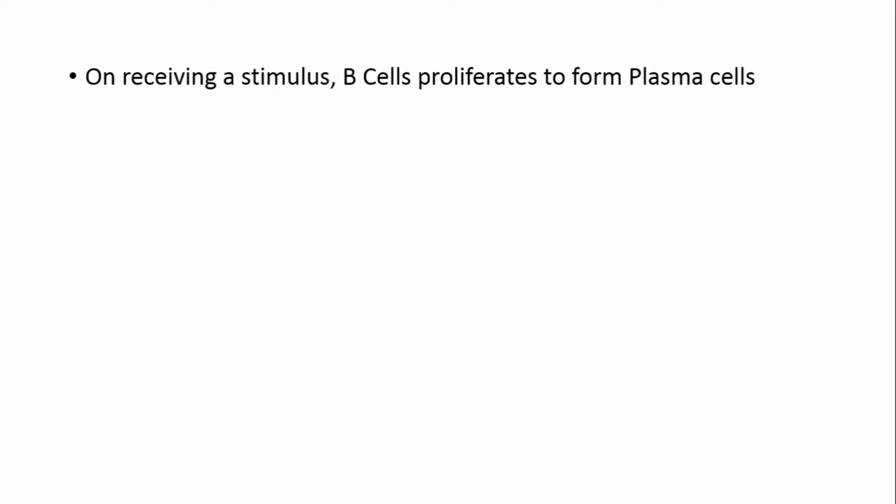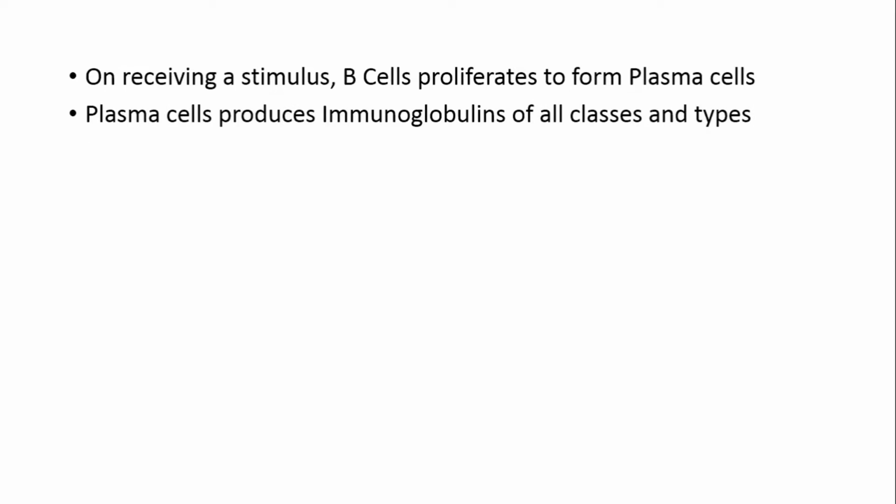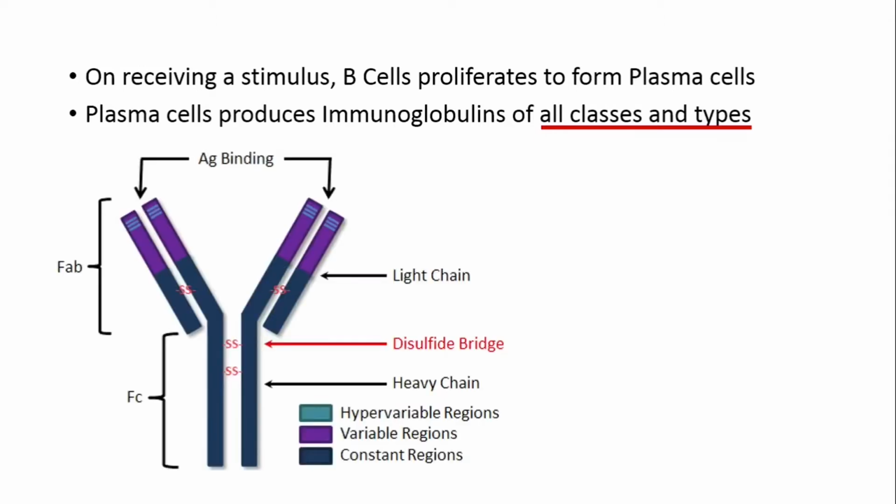Normally what happens is, on receiving a stimulus, B cells proliferate to form plasma cells, and these plasma cells will produce immunoglobulins of all class and types. I want to stress here: all class and types. Now before understanding what this means, let us first of all discuss the structure of the immunoglobulin.